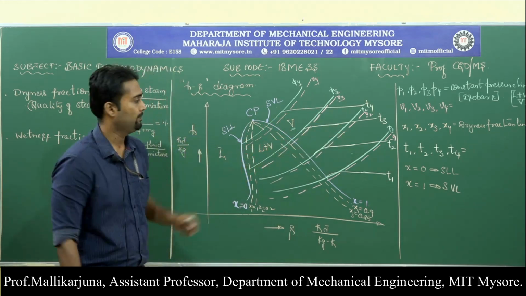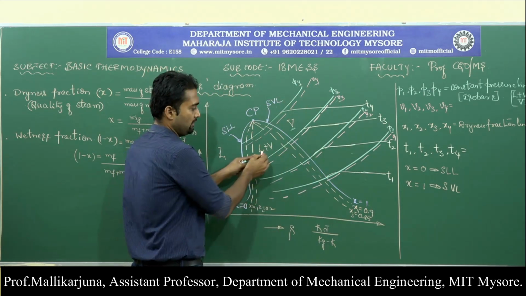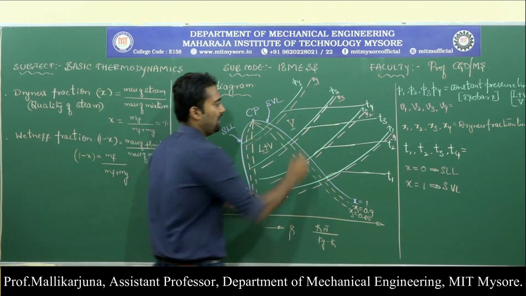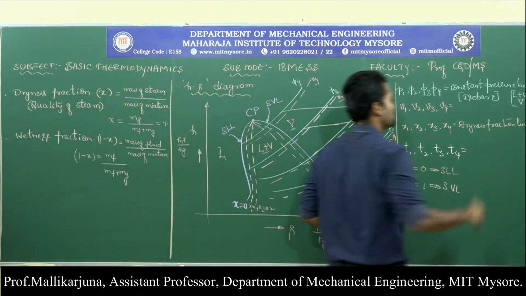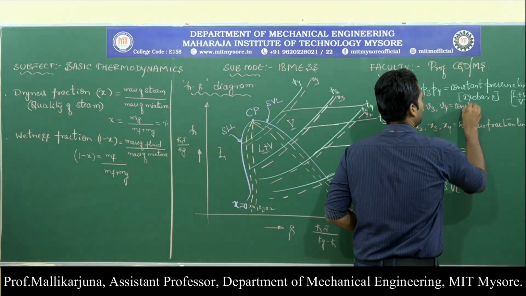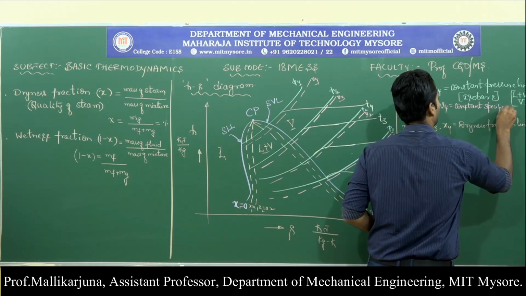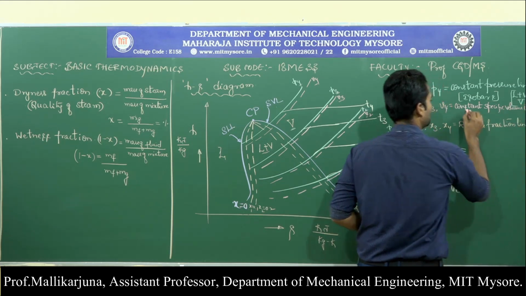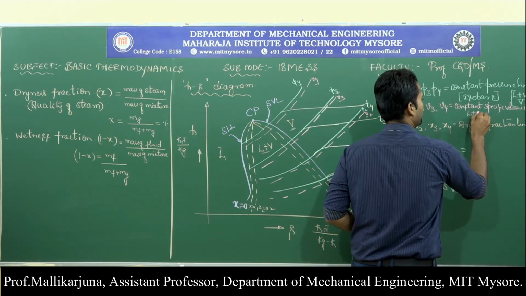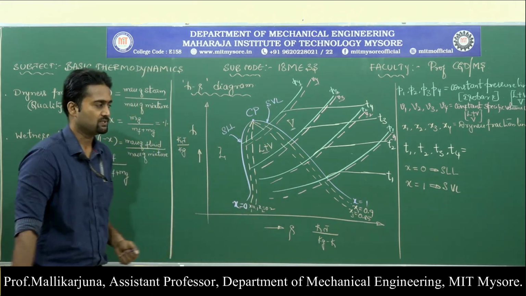These V1, V2, V3, V4 lines exist in the wet region as well as in the superheated region. So, these are constant specific volume lines, and they are going to exist in liquid plus vapor along with vapor region.